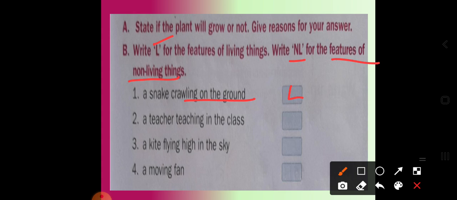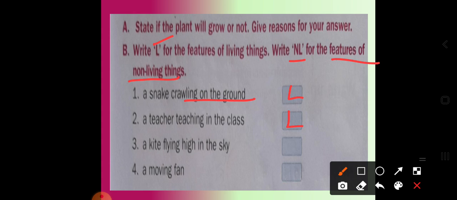A teacher teaching in the class. Yes, a teacher teaching in the class. Whether it is a teacher is a who? Teacher is a human being. So what is the answer here? L or NL? It is an L itself, because teacher is a living thing.